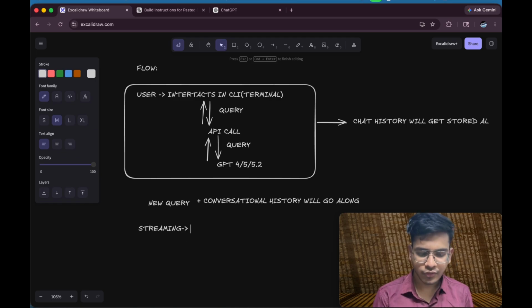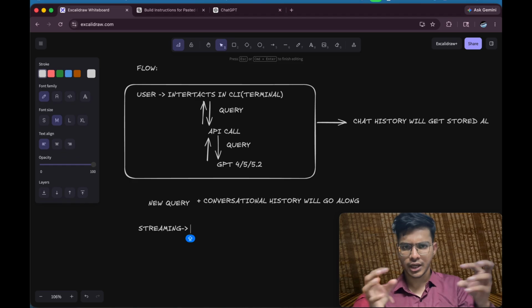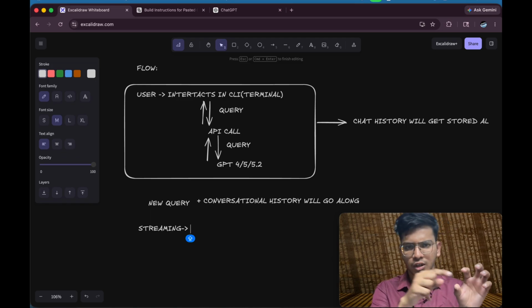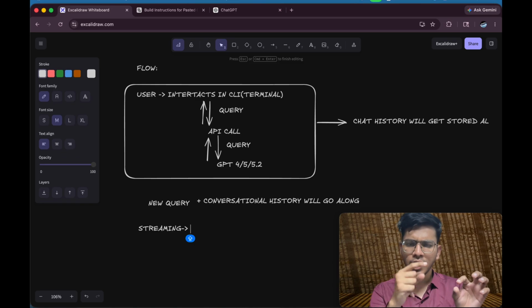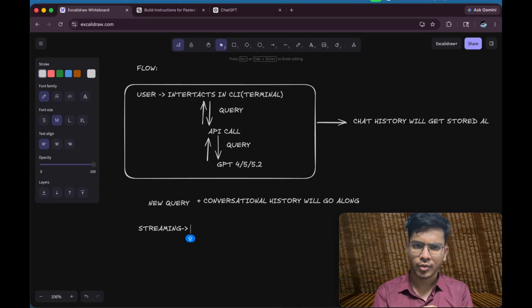Streaming is that whenever I have passed a query, a set of tokens will come along. Generally, you might have seen two different types of AI chat application. One is you send a query and you wait. There's a loading symbol, three dots will come up, and after loading for a while, you'll get the entire answer at once. That is one format. And streaming is that whatever token the model is generating, you are showing that on the go. This is known as streaming.